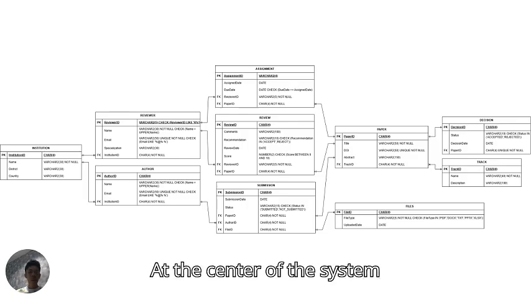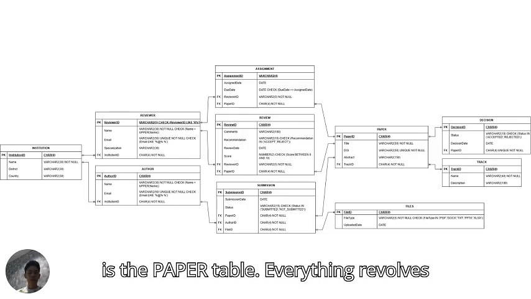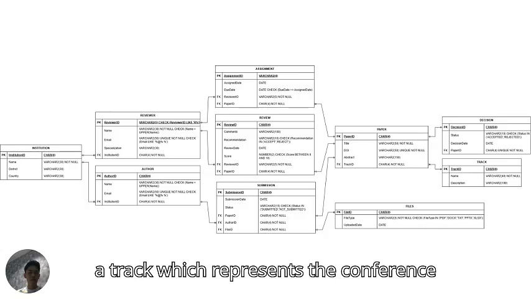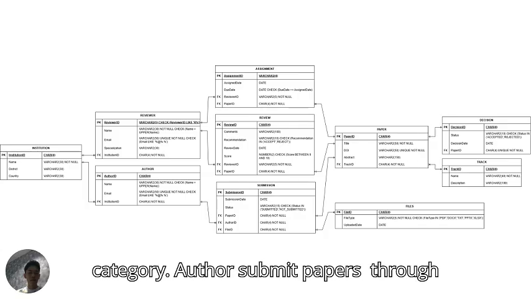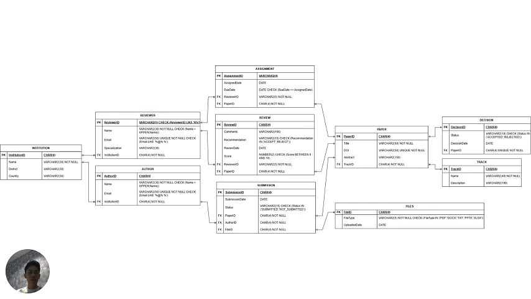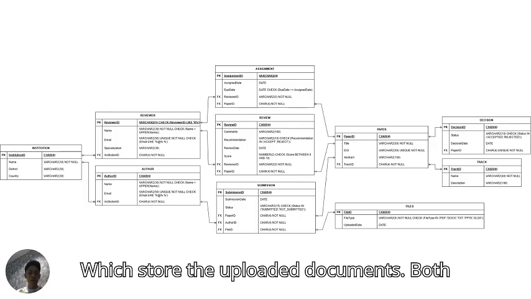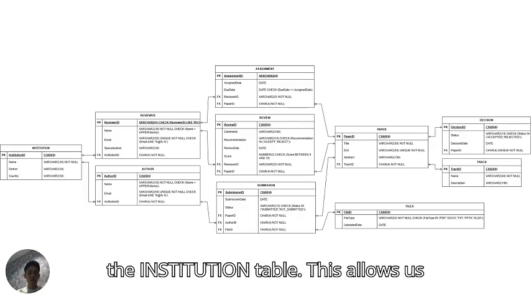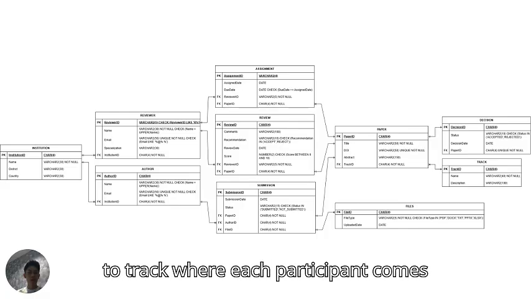At the center of the system is the paper table. Everything revolves around it. Each paper belongs to a track, which represents the conference category. Authors submit papers through the submission table. This is also linked to the file table, which stores the uploaded documents. Both authors and reviewers are connected to the institution table. This allows us to track where each participant comes from.